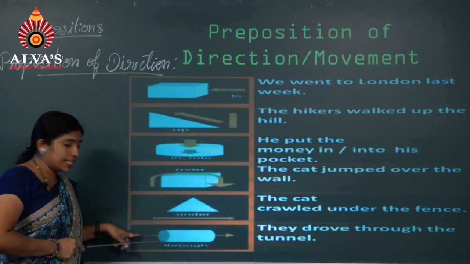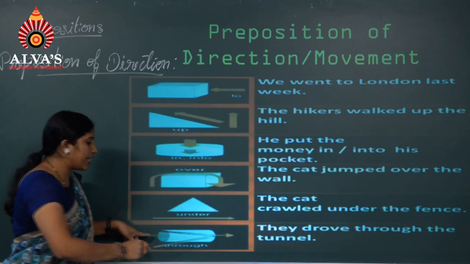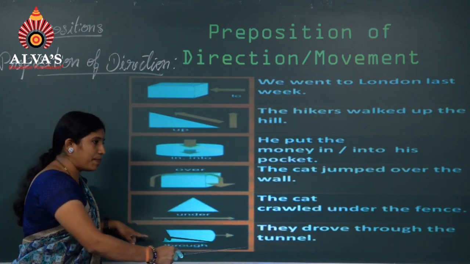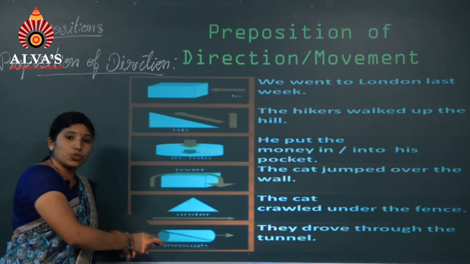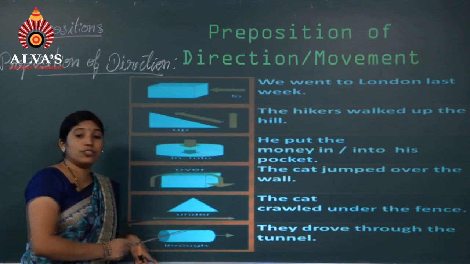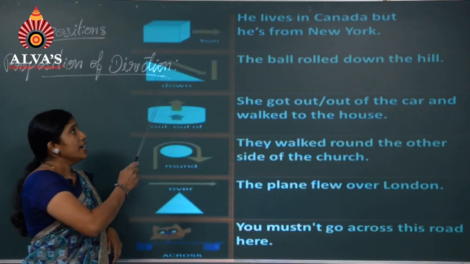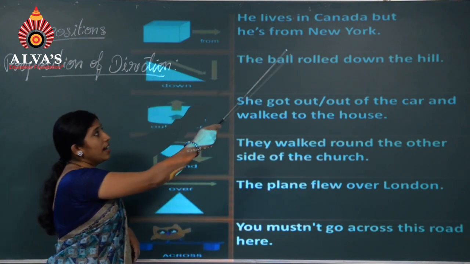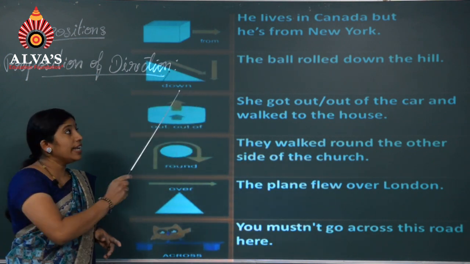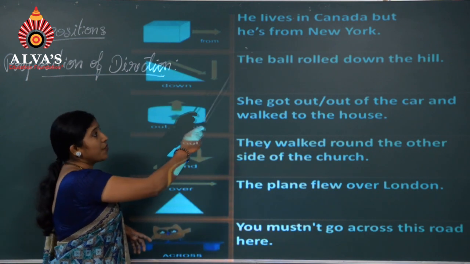The things or a person gets inside from one place and he comes outside from another place. The trains run through the tunnel. Next, he lives in Canada but he is from New York.